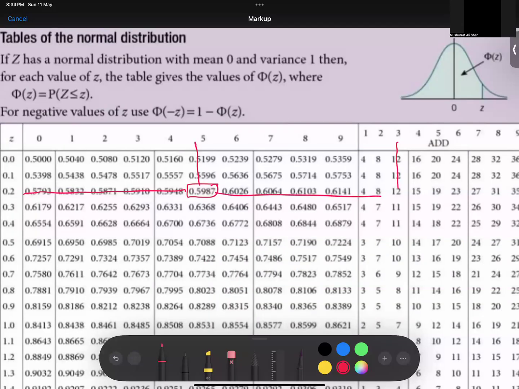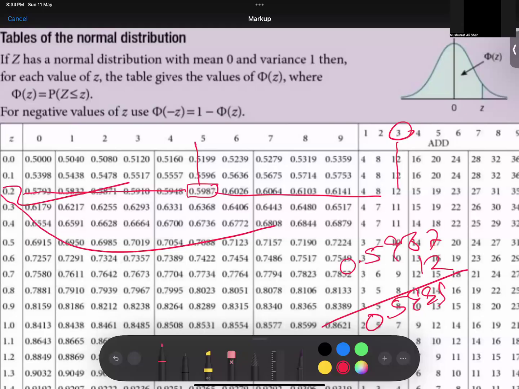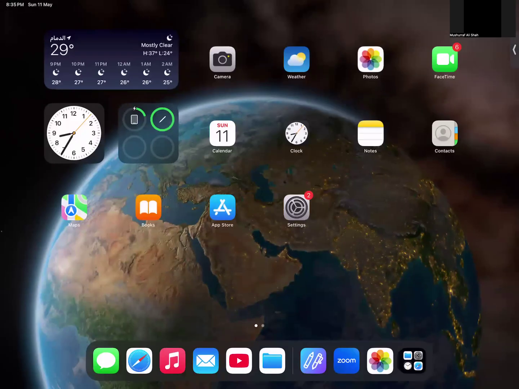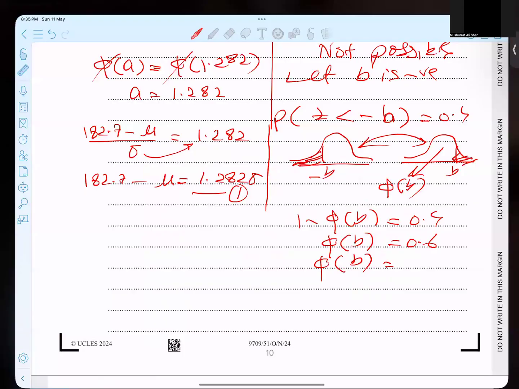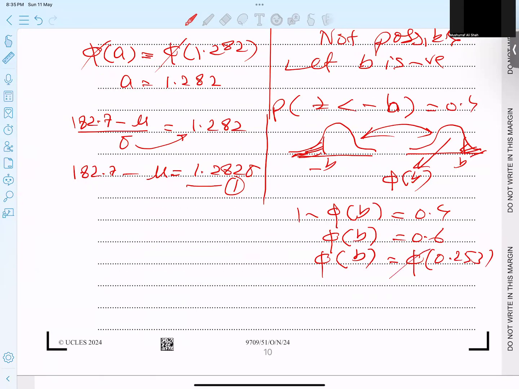Yes, students, small corrections. So 0.6 means 0.5987. If I add 12, it's close to 0.5999. So that is why 3. So I take from here 0.2, 5, and 3. So phi of 0.253. The 5 I cancel. I got this value, but I must write the negative sign. So B value is negative 0.253.